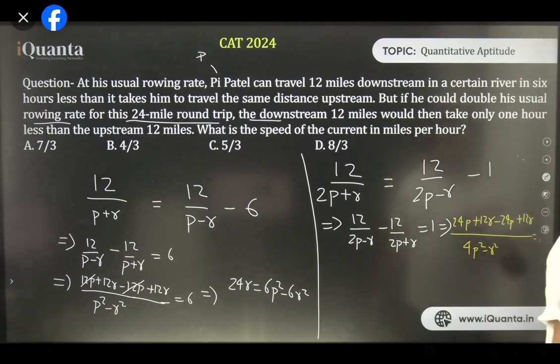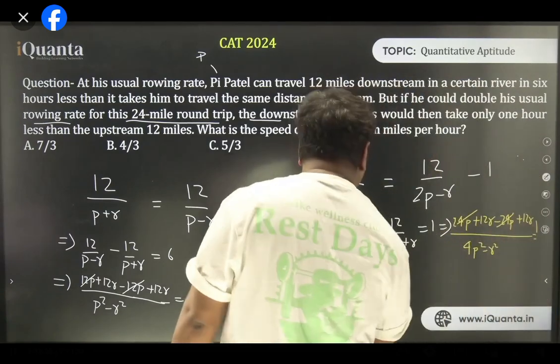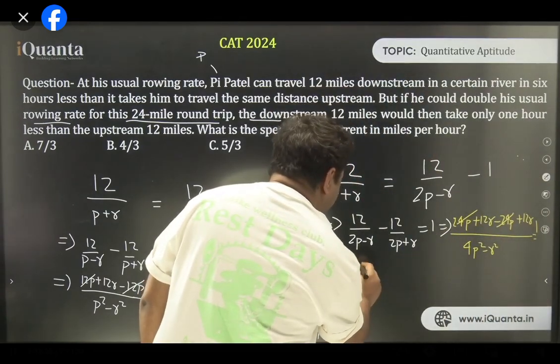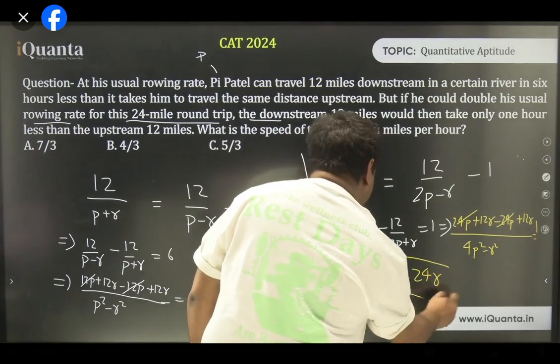This is equal to 1. I hope it is clear. 24p gets cancelled. Now all we have is 4p square minus r square is equal to 24r. I hope all of you have got these two equations.